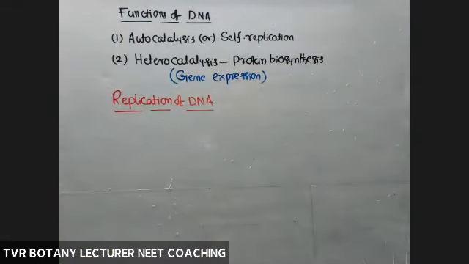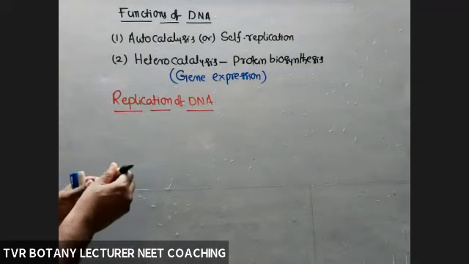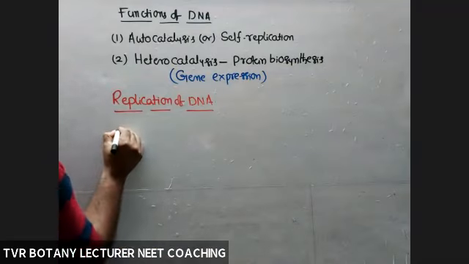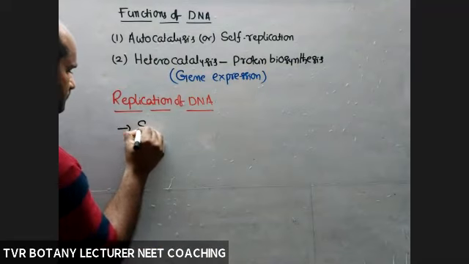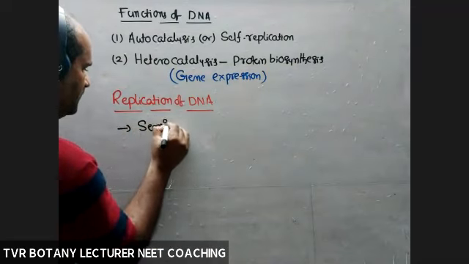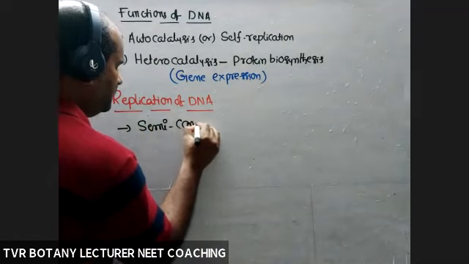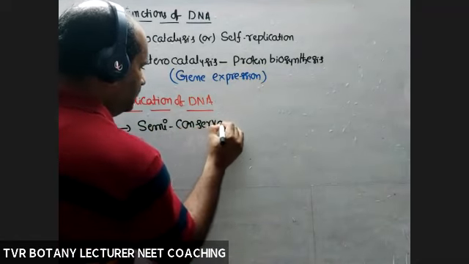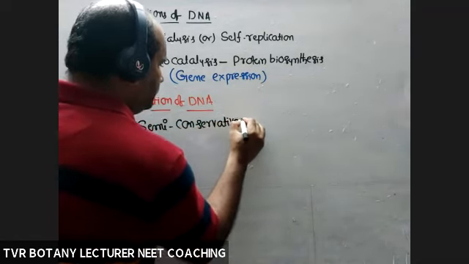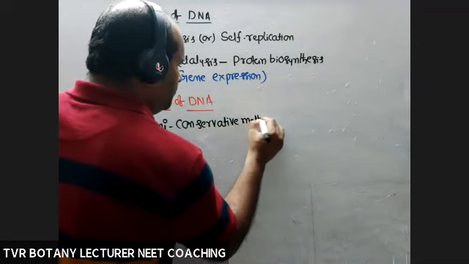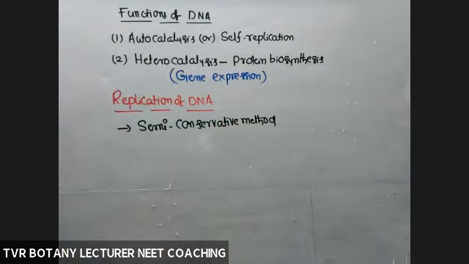So according to Watson and Crick, what about the method of DNA replication? The method of DNA replication is semi-conservative. Semi-conservative method of DNA replication.